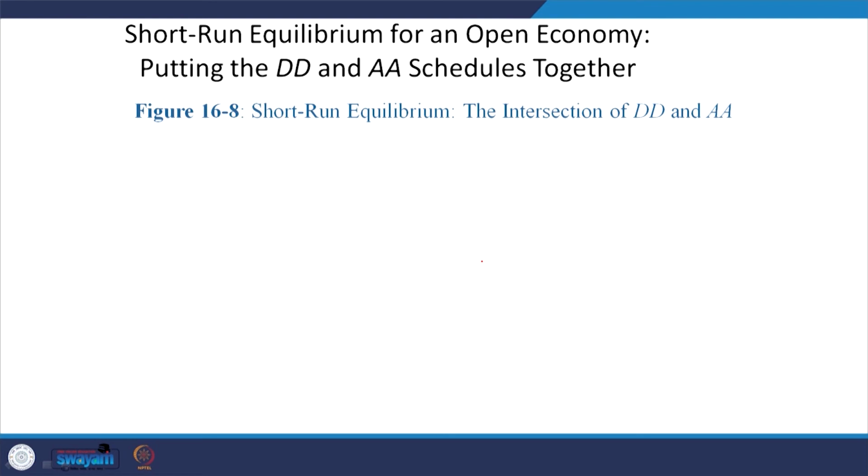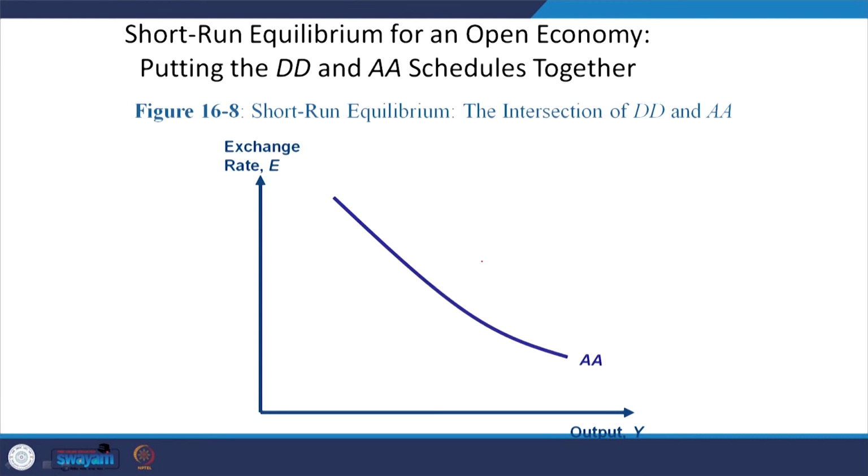In this diagram, the short-run equilibrium is explained through the intersection between the DD curve and the AA curve. The foreign exchange market and output equilibrium is explained with the AA schedule and DD, the aggregate domestic demand. Wherever they match each other, it determines the equilibrium exchange rate and output.